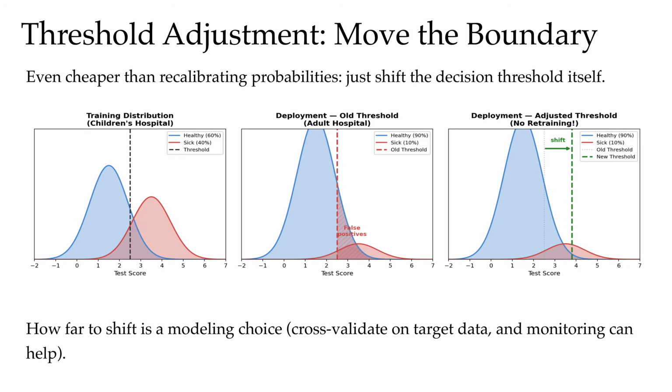It's a very lightweight intervention for what could otherwise be a very expensive retraining cycle. But, and here's a very big but, there's still this big pending question of how much of a shift we should apply to the boundary. And that is yet another modeling decision. Ideas like cross-validation on a slice of the target domain data can help there.